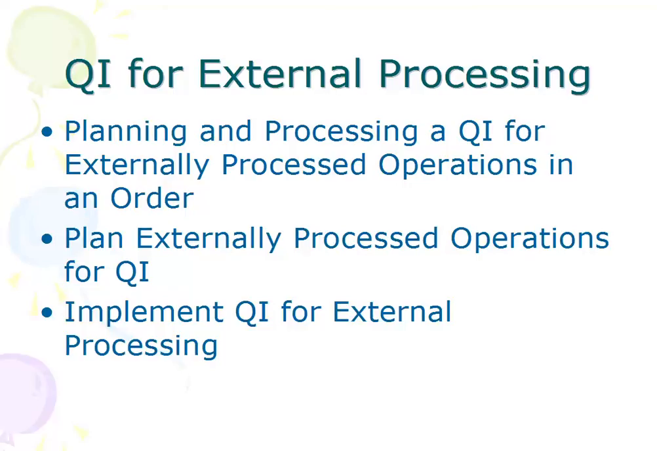So we may have an order in SAP, and the order may have different components, I mean different line items in the SAP language. Then there can be some operations which are specified in the order, and some of these operations can be externally processed ones. So how to do planning and processing of QI for these operations? Effectively we will try to understand how to plan externally processed operations for quality inspection and how to implement quality inspections for external processing.